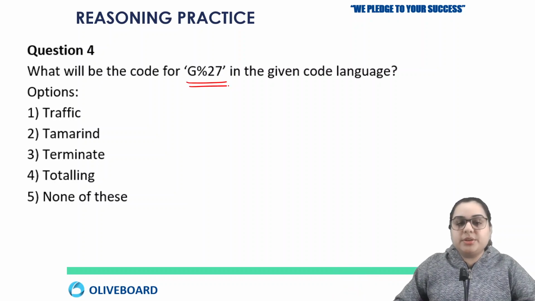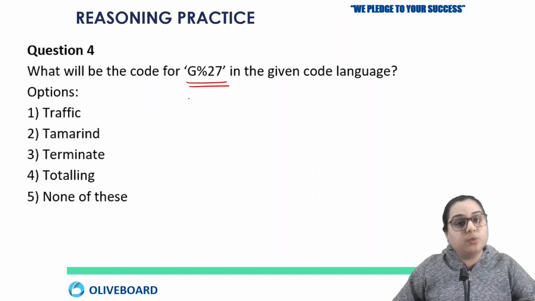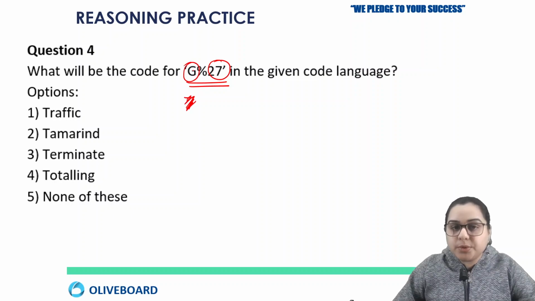So here he is giving you the code, and you have to tell the correct word. Okay, so the code here is G%27. So G is how much? 7. Now, what is 27? It is the sum of the first and last alphabet. G here is an equidistant pair of T. So the word should start with the alphabet T.